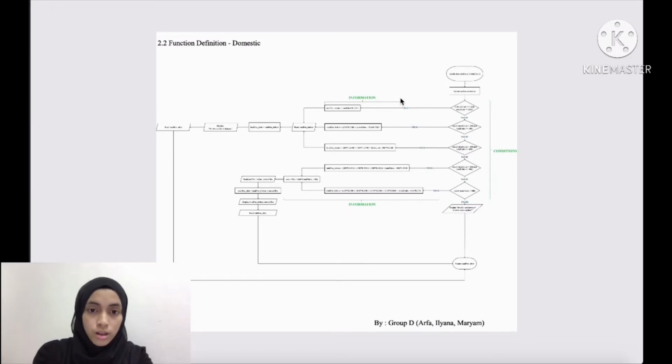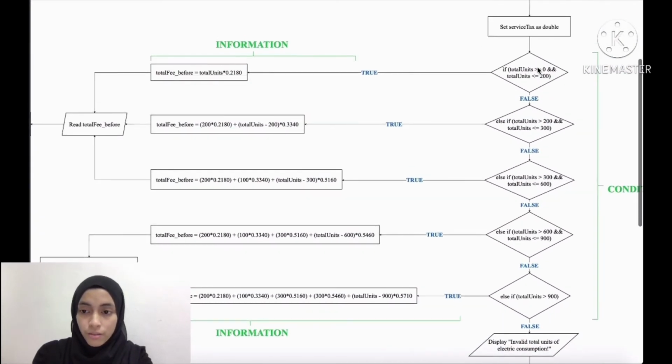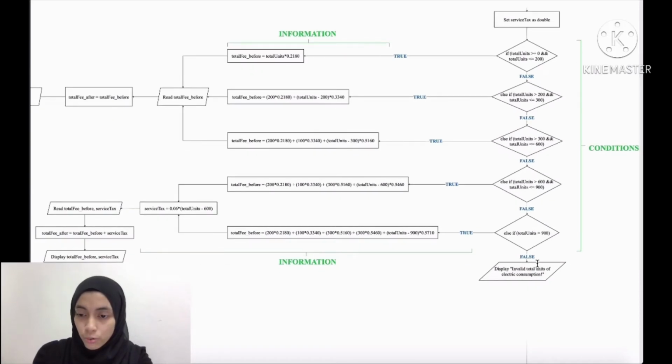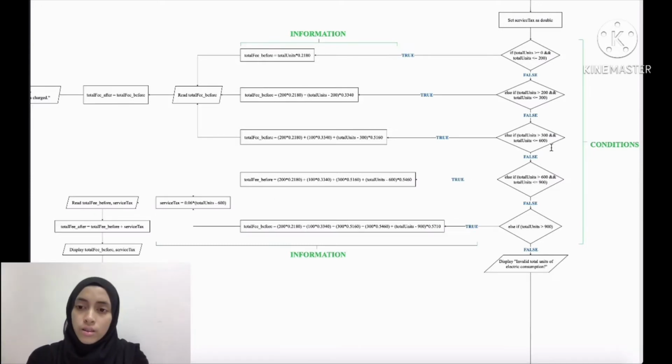This is our user-defined function, which is the domestic fee function. In our domestic fee function flowchart, we have 5 conditions you have to consider. If these 5 conditions are not satisfied, then the program will display invalid total units of electric consumption. As we can see here, only consumers who use more than 600 kilowatt hours will be charged service tax. If consumers use less than or equal to 600 kilowatt hours, they will not be charged service tax.